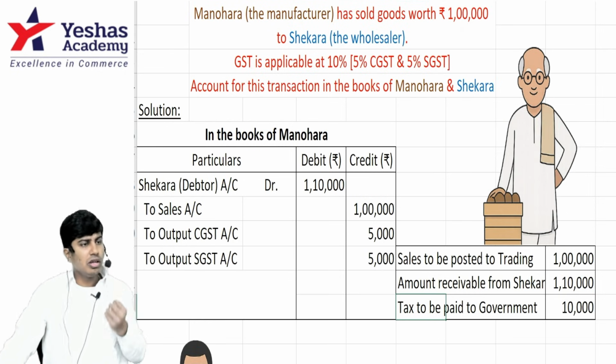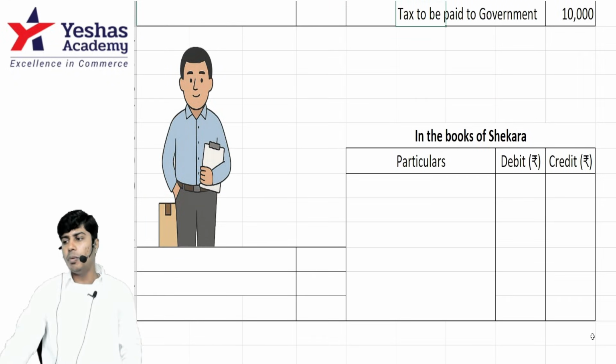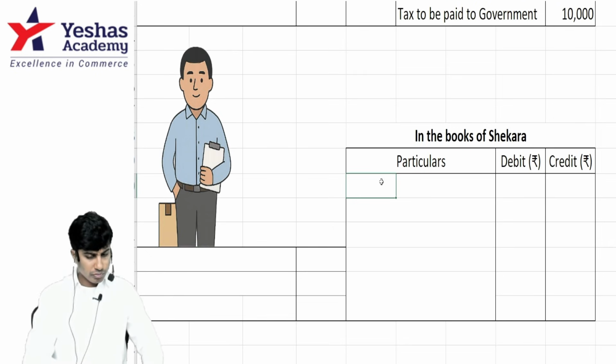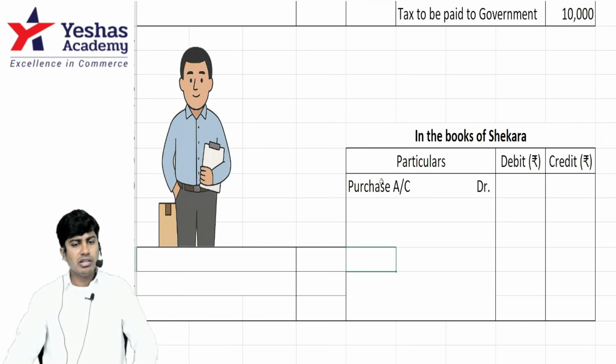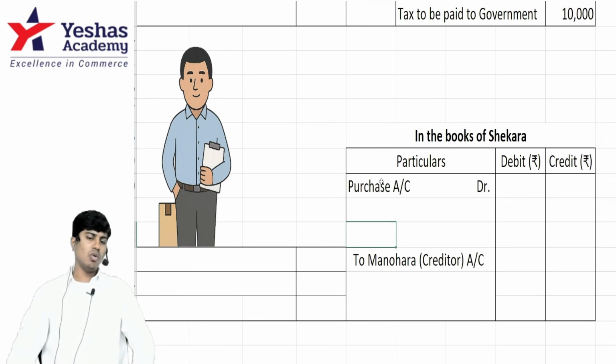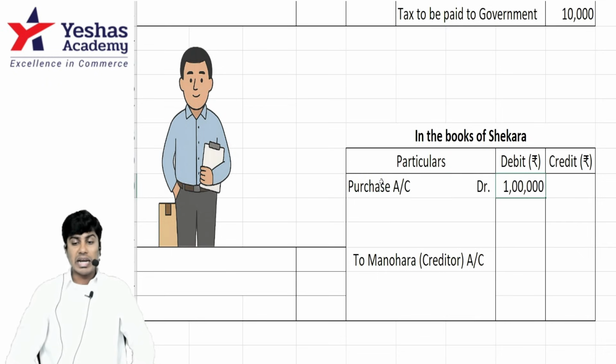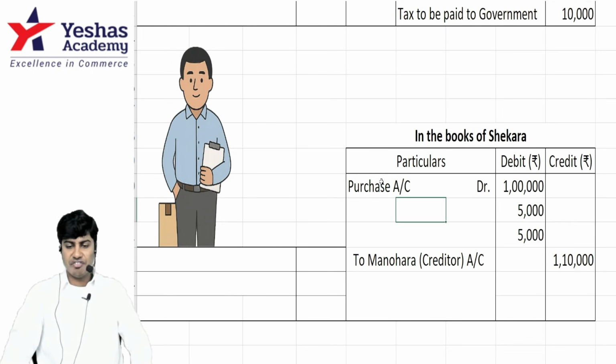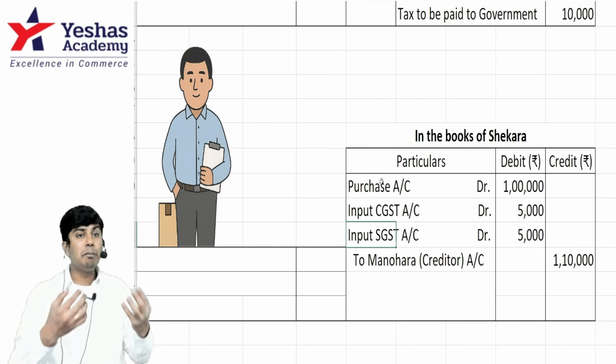Got this answer? Next, what is the journal entry in the books of Shekhar, who purchases the goods? Purchase account debit. Am I right? Credit will be Manohar, the creditor. What is the value of purchases? 1 lakh. But how much should you pay Manohar? 1 lakh 10,000. That 10,000 you're paying extra, CGST and SGST 5 and 5, is recorded as input.